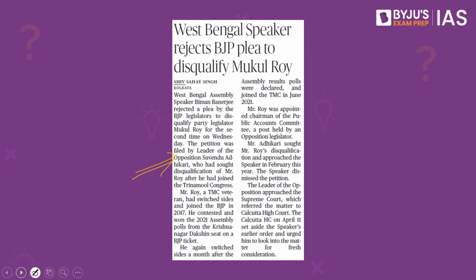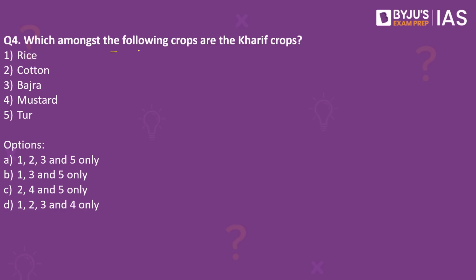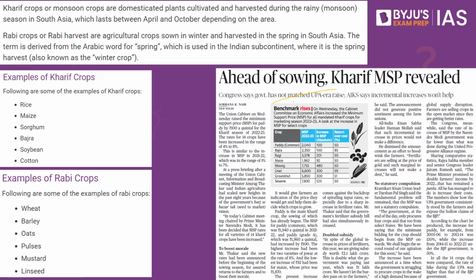Now let's look into the next practice question. Which amongst the following crops are the Kharif crops? Rice, cotton, bajra, mustard, and tur. The answer to this is 1, 2, 3, and 5 only. Why have we taken this practice question? Because this article in The Hindu makes a reference to the Kharif crops.